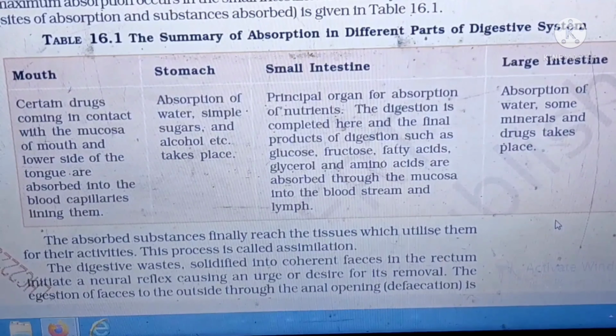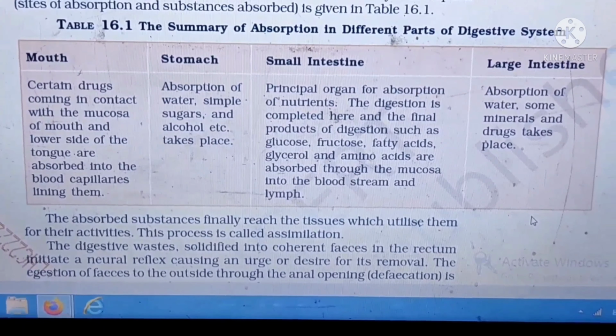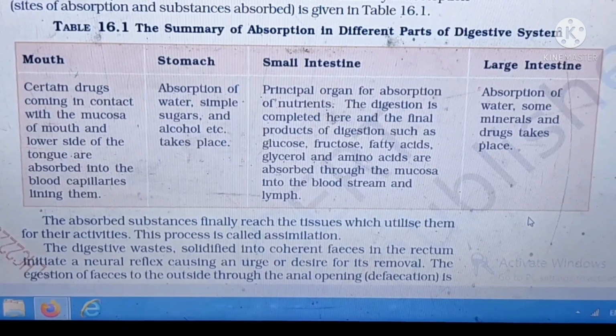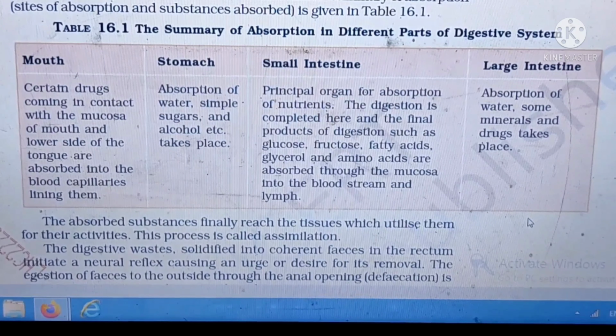Most important thing is, in the large intestine, a large amount of water is absorbed. This is important. Another thing is, in the small intestine, maximum digestion occurs. This is another point which is important.